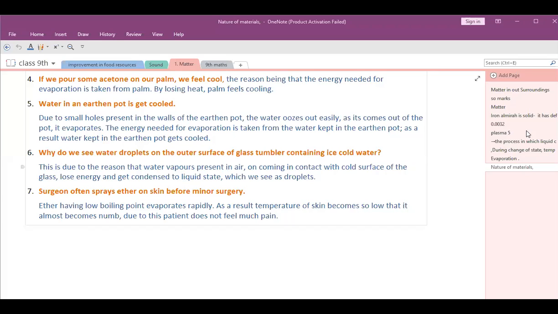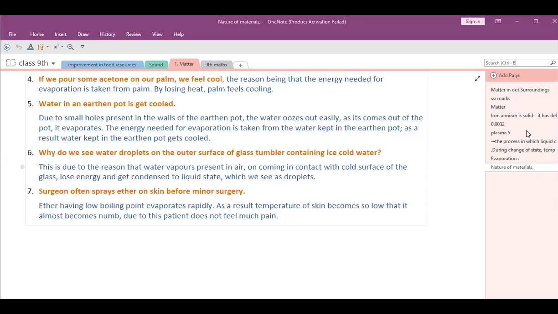Why does a gas exert pressure? Particles of the gases are in continuous motion. They have high kinetic energy. So they apply a force on the other particles as well as on the walls of the container.